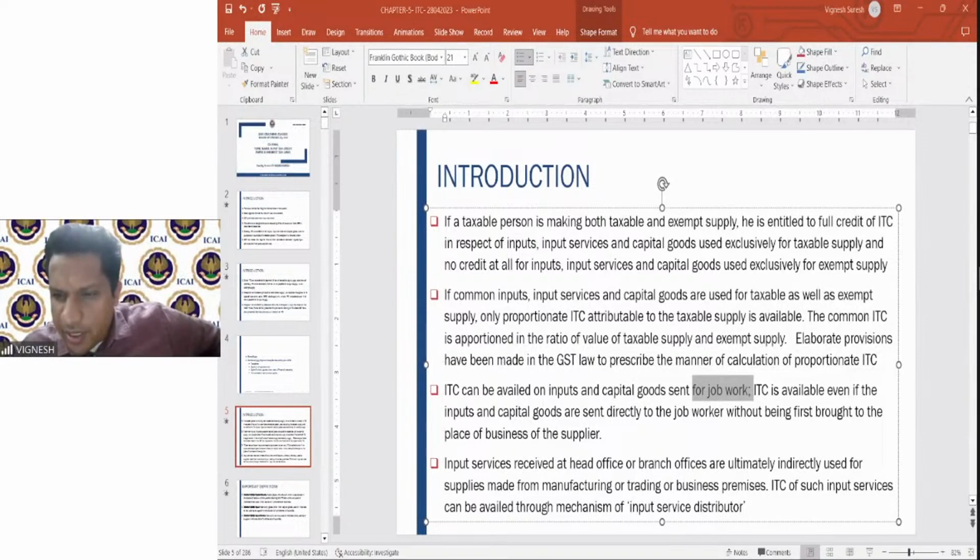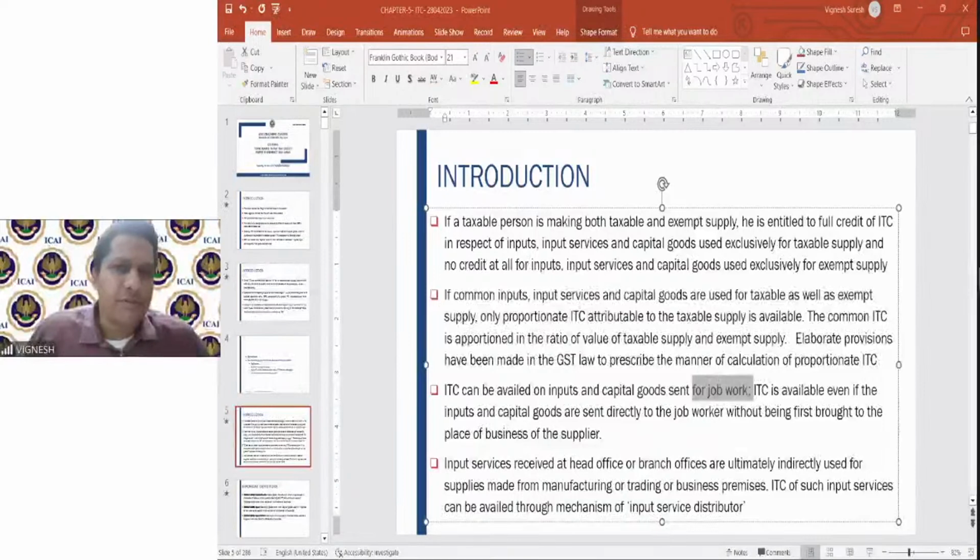Why this special treatment, in case of exports, where ITC is available for refund instead of lapsing? The main benefit given to exporters is that the moment any amount comes into the country in foreign exchange, the value of the rupee strengthens. Since the value of the rupee strengthens, economically it is more beneficial to the country. So that is why the country always encourages exports and discourages imports, right?